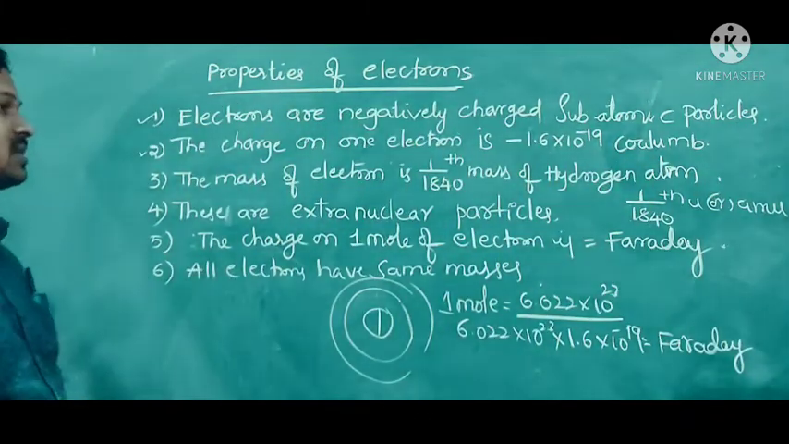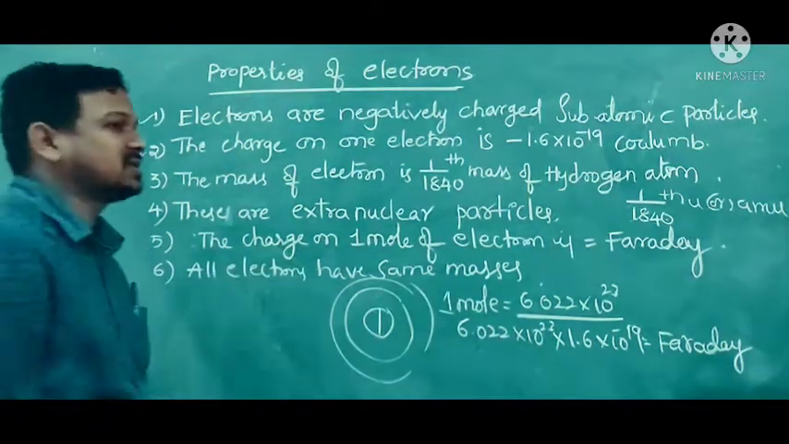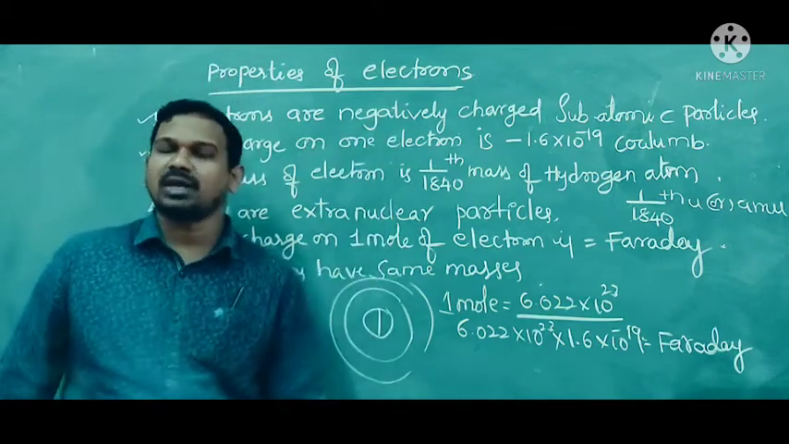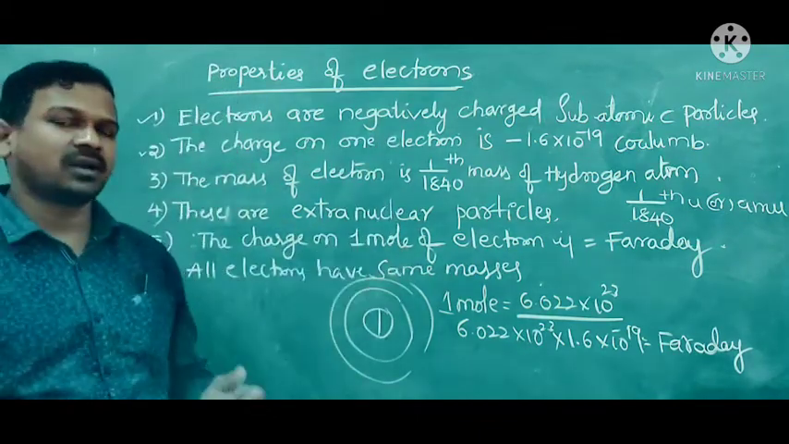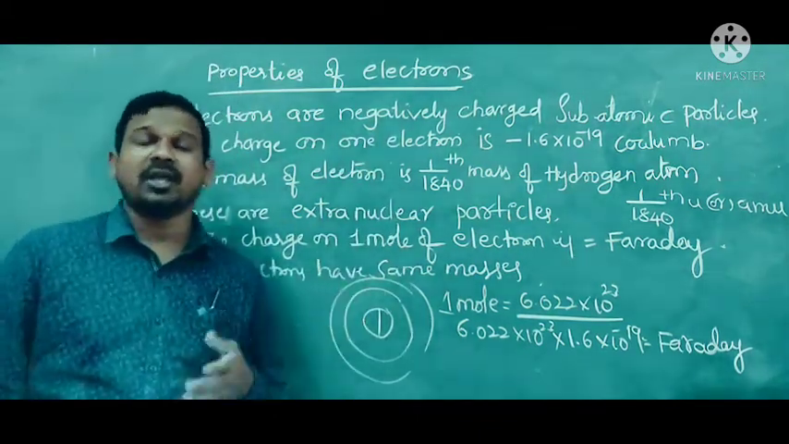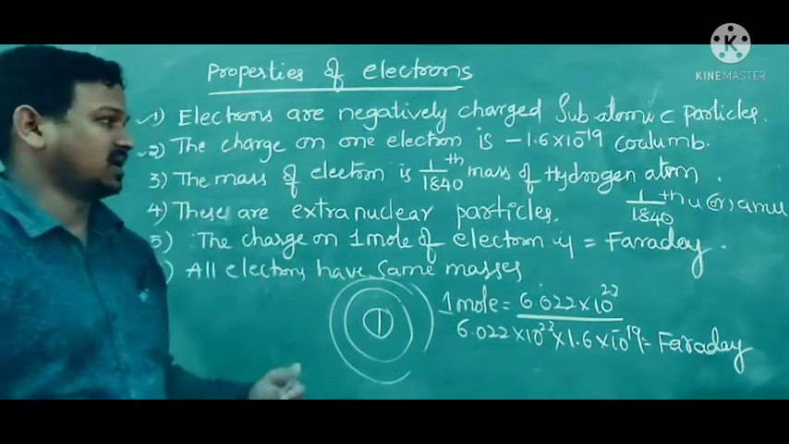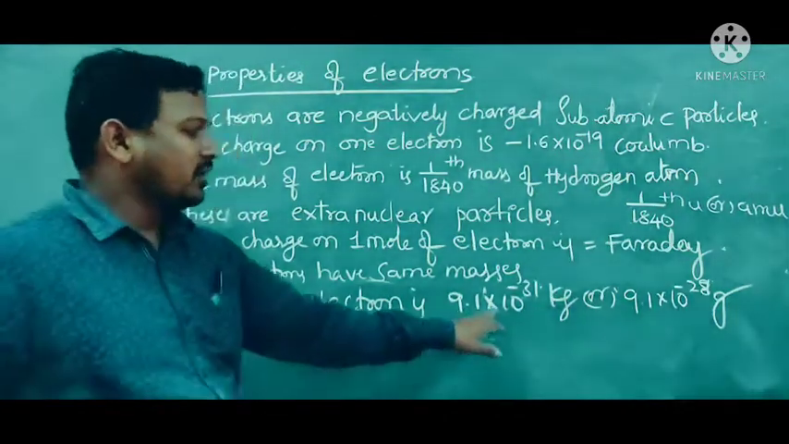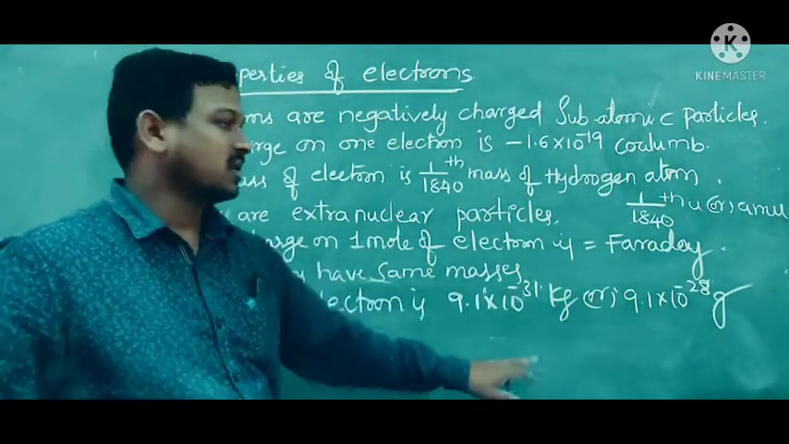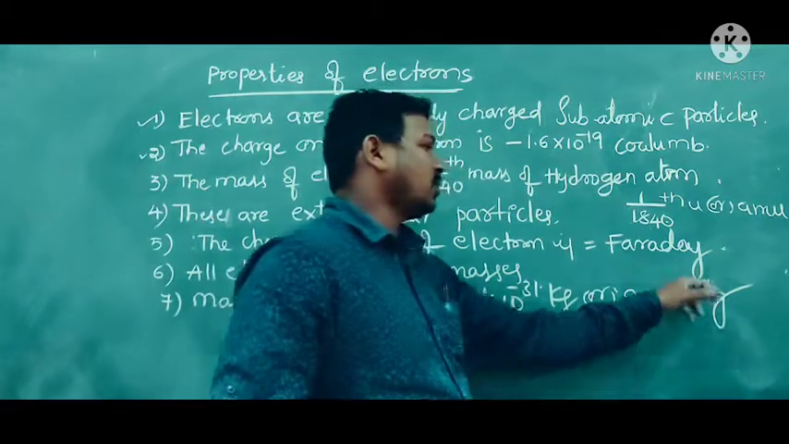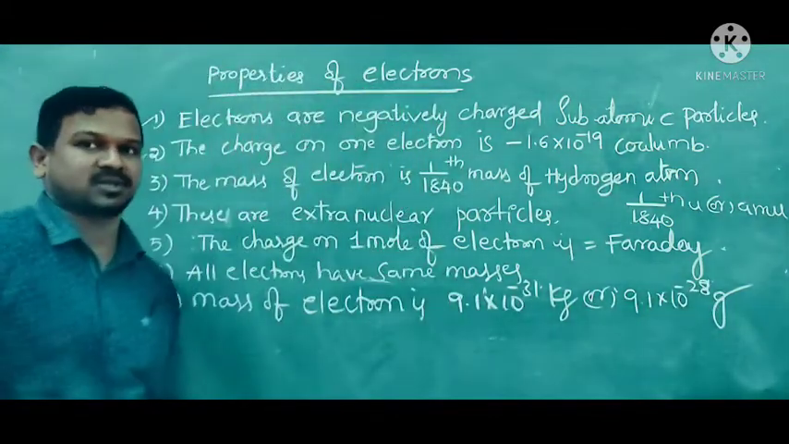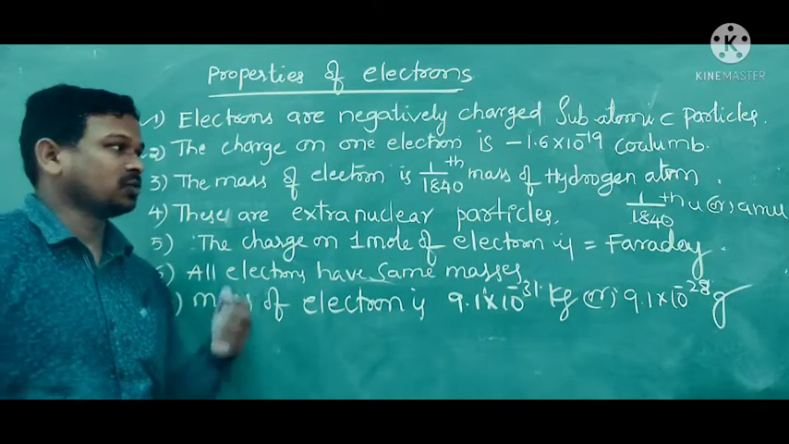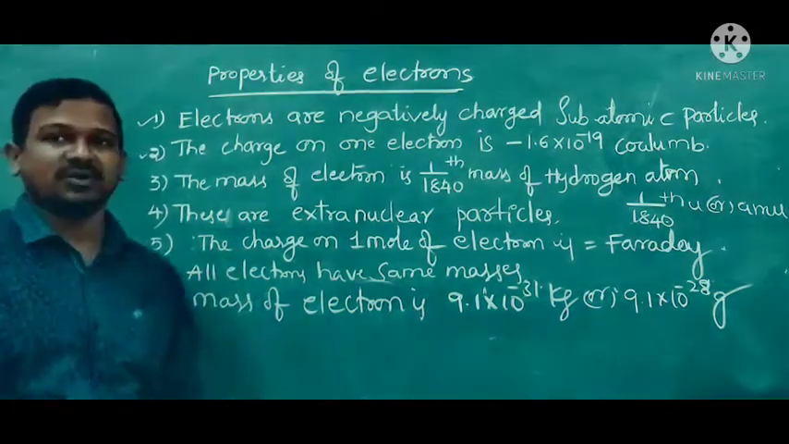Next, the last one: all electrons have the same mass, irrespective of the source. From whichever atom or element you take the electron, all electrons have the same amount of mass. That mass is 9.1 into 10 to the power of minus 31 kg, or 9.1 into 10 to the power of minus 28 grams. Whatever the source you take, the mass of the electron will be the same. So these are the properties of the electrons.